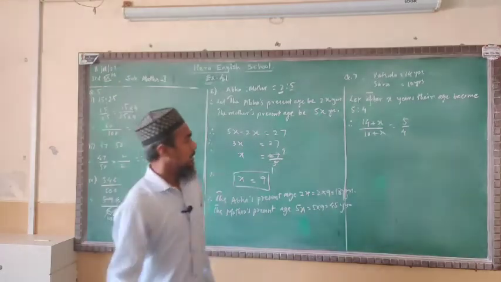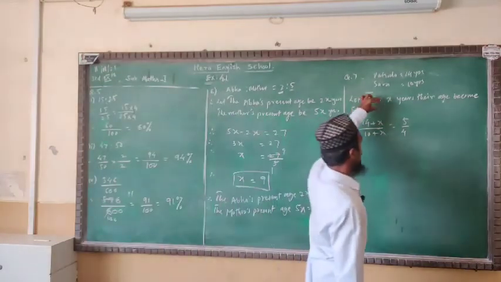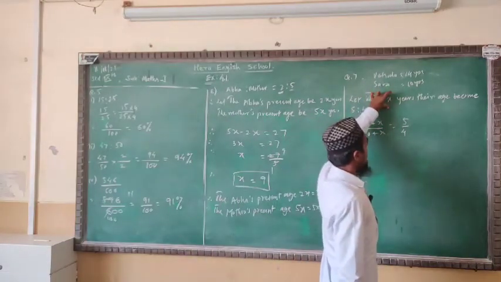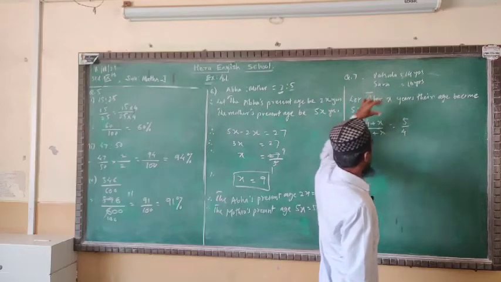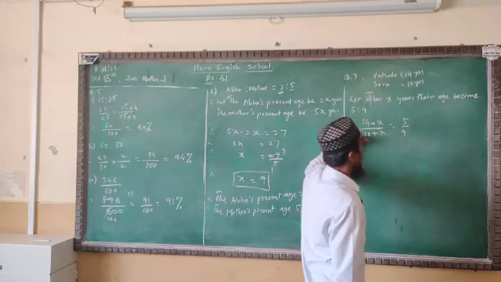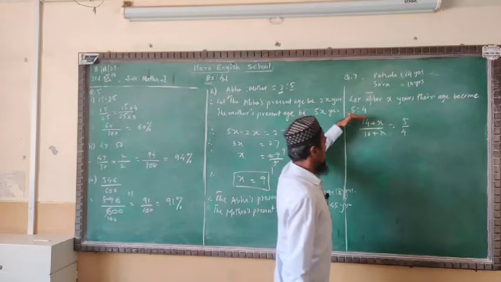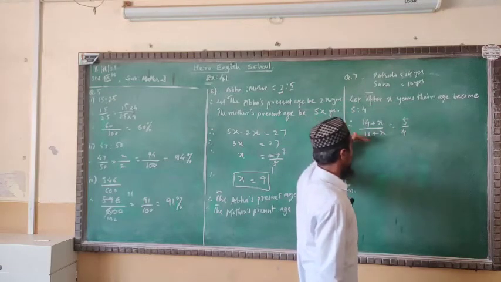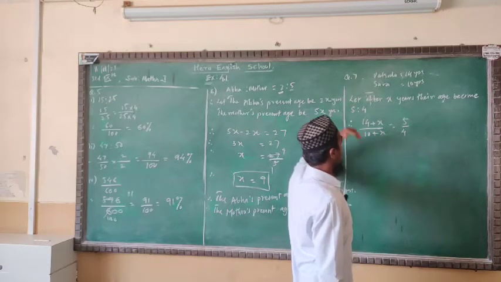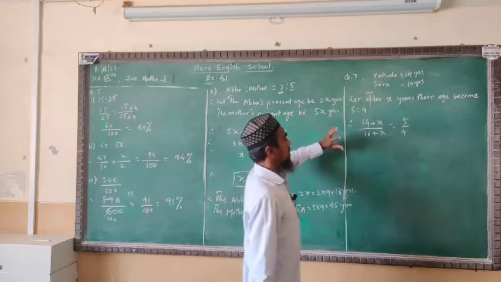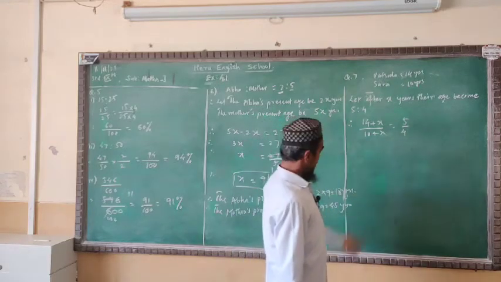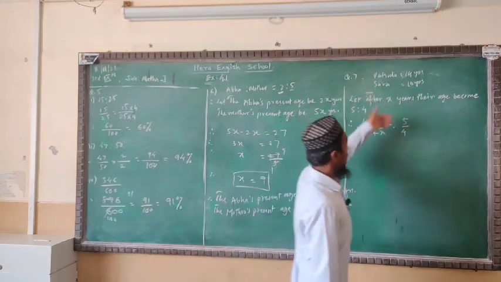See very well: after x years we have taken, so we'll add x to both the ages, 14 and 10. Then the ratio of the ages will become 5/4.